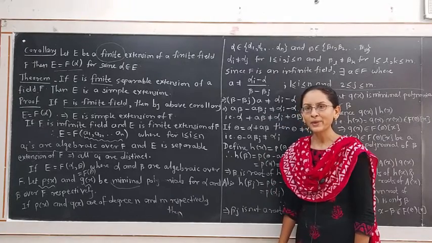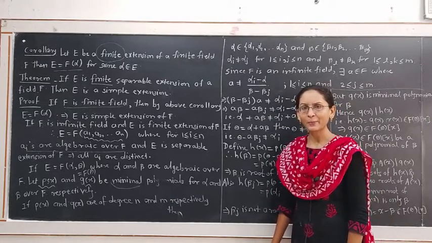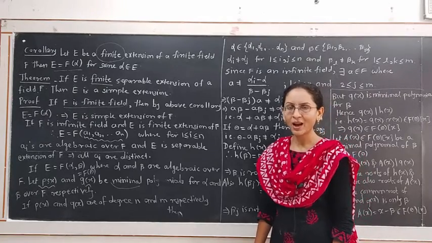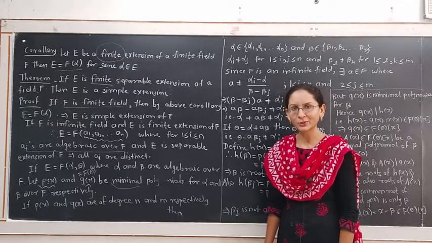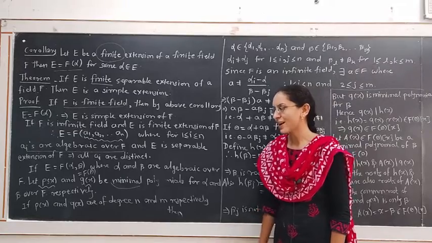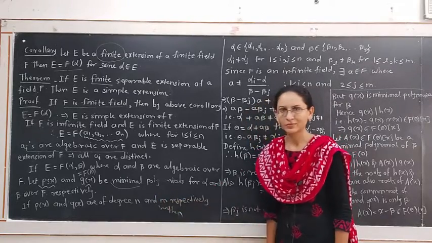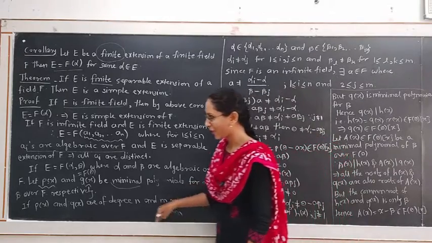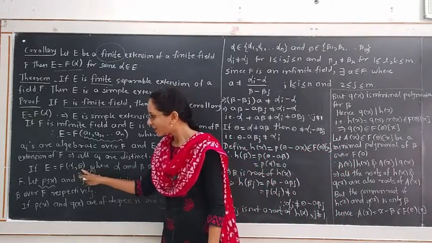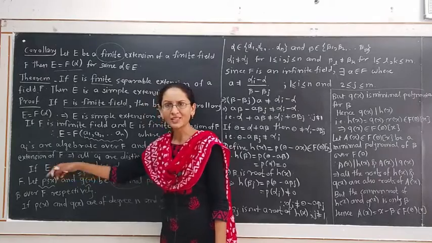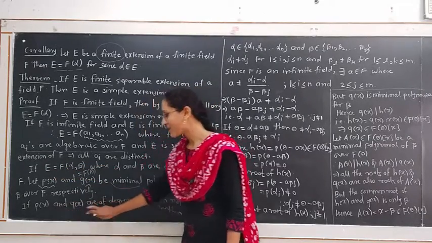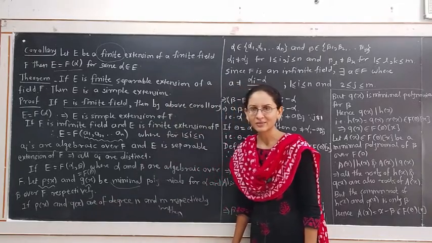What is the meaning of P(x) being of degree n? If P(x) is of degree n, then by the fundamental theorem of algebra, P(x) has at most n roots. Similarly, Q(x) has at most m roots. Because they are minimal polynomials for alpha and beta belonging to the field E, which is separable over F, all the roots of these polynomials P(x) and Q(x) are distinct.